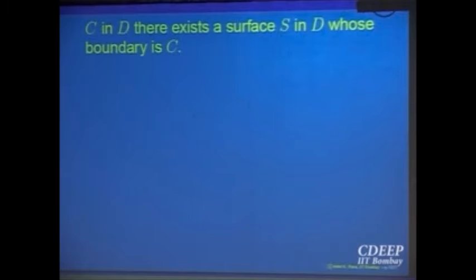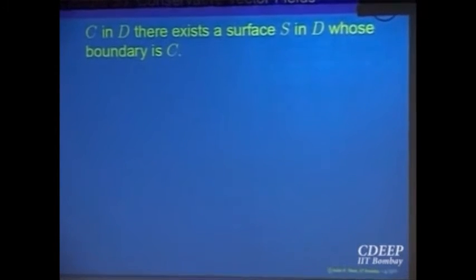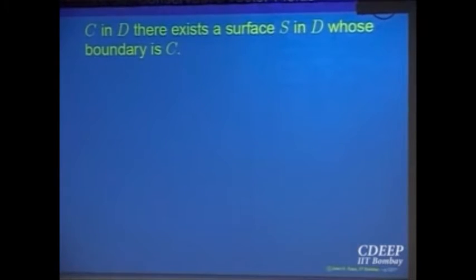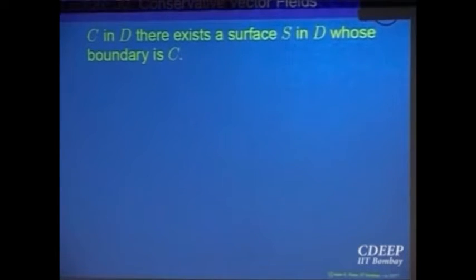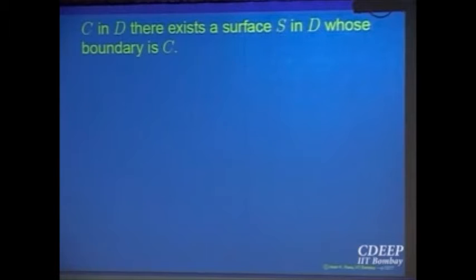You can try to sort of flatten it out. Maybe you just shrink it a bit and flatten it out. When you want to go back, you just enlarge it and go back. That will be the surface. So what I am saying is, for an annulus region in R3, given any simple closed curve, there will always be a surface whose boundary is this simple closed curve. That is true. I am not giving you a mathematical proof of that, because that requires a difficult thing. But if heuristically, geometrically you are convinced of that, then I will be happy.